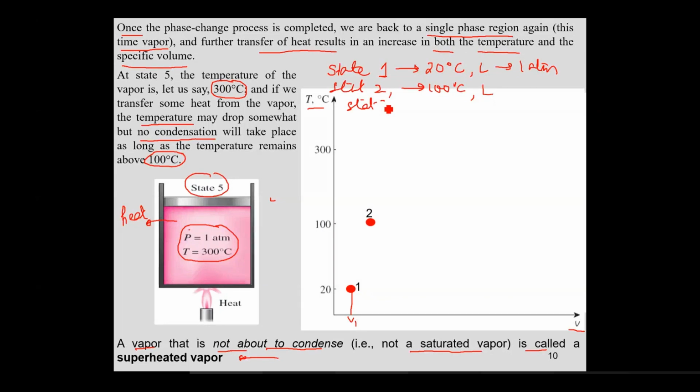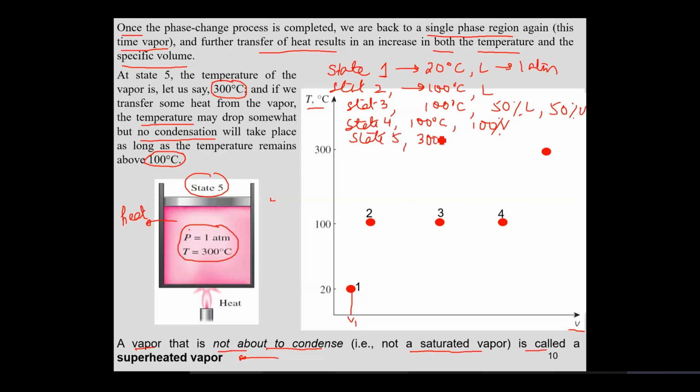State 3 was what? Again 100 degrees centigrade. You have 50% liquid and 50% vapors. So this is your state 3. Your specific volume is increasing, but your temperature is still 100 degrees centigrade. At state 4, you have 100 degrees centigrade and all of it is vapor. So 100% vapors. This is your state 4, where the temperature is the same. And state 5 is where you have the system at 300 degrees centigrade and still 100% vapors.